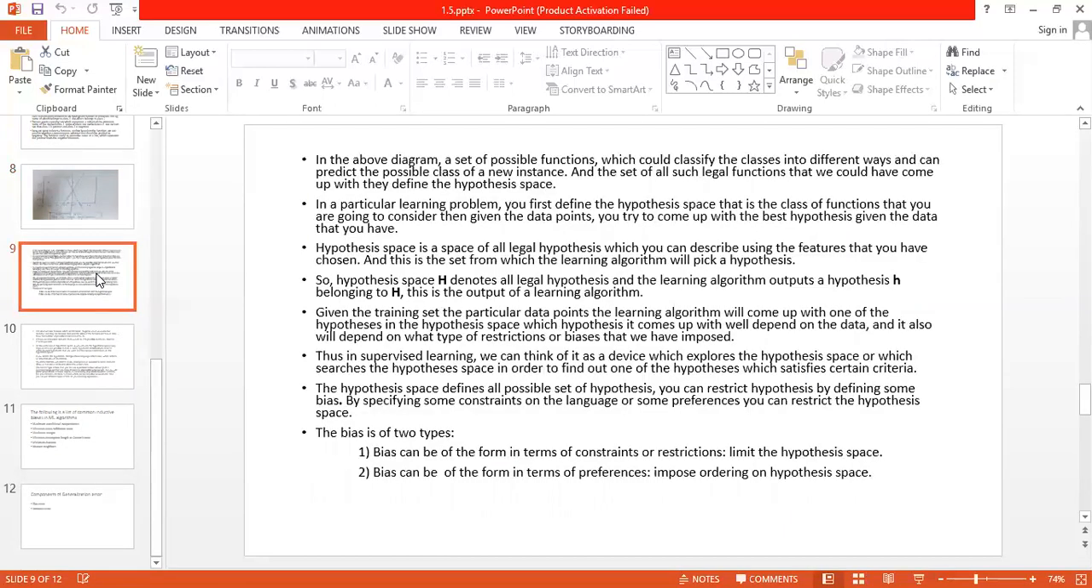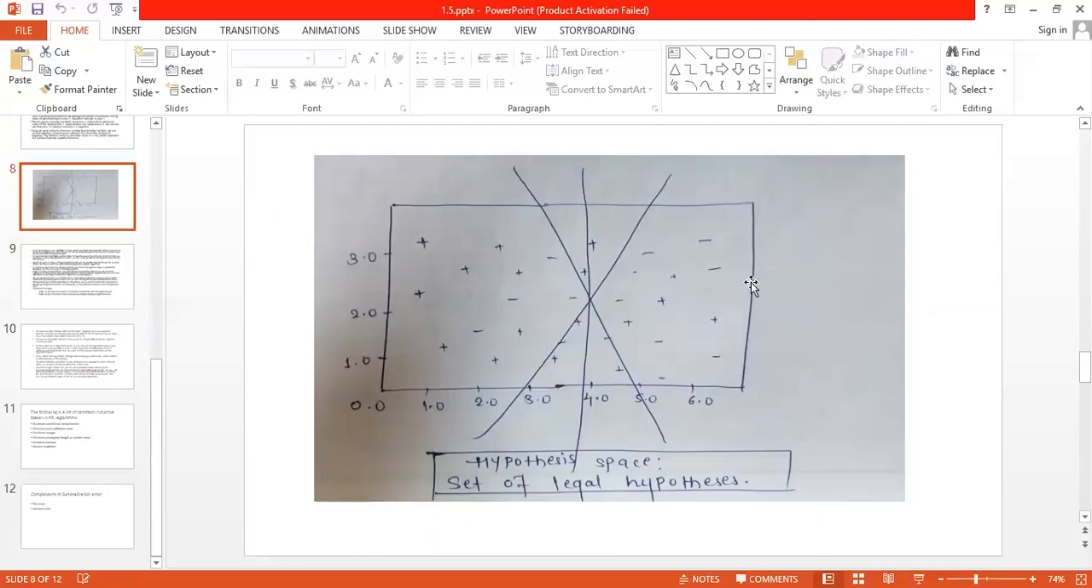So in the above diagram, the set of possible functions which could classify the classes in different ways and can predict the possible class of a new instance, and the set of all such legal functions that we could have come up with, they define the hypothesis space. So this is known as the hypothesis space, under which we have drawn three possible hypotheses which can possibly classify all positive points on one side, negative points on the other side.